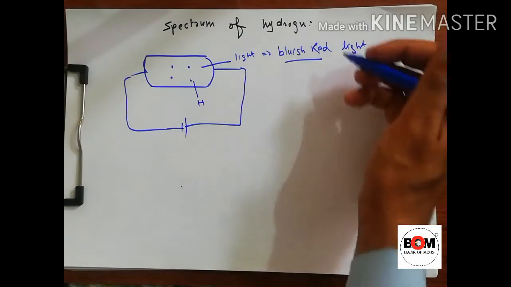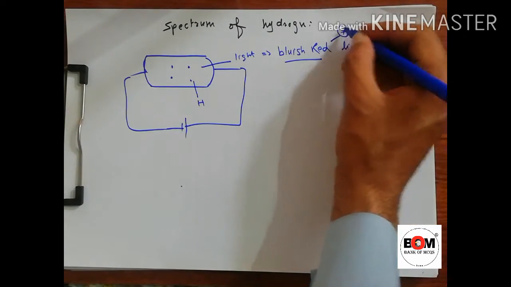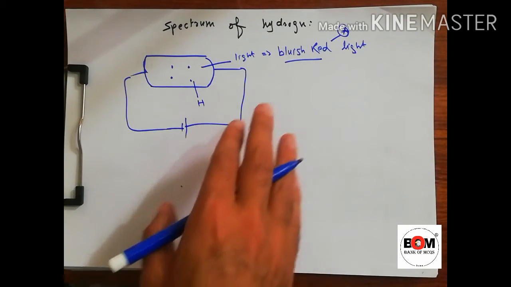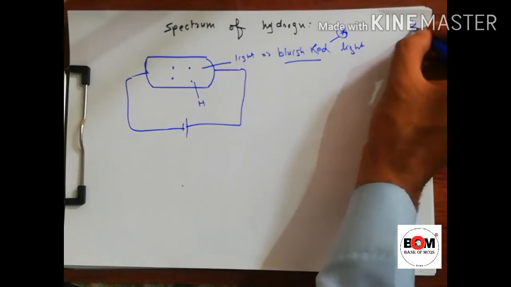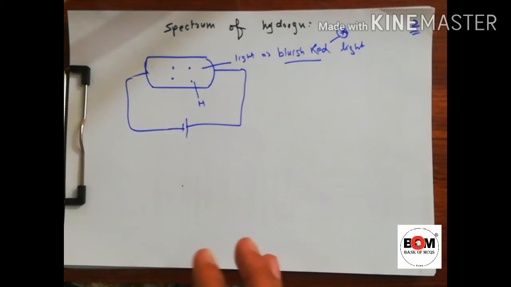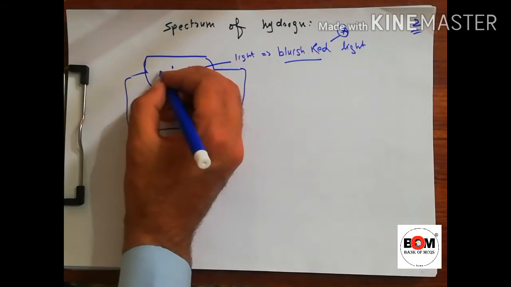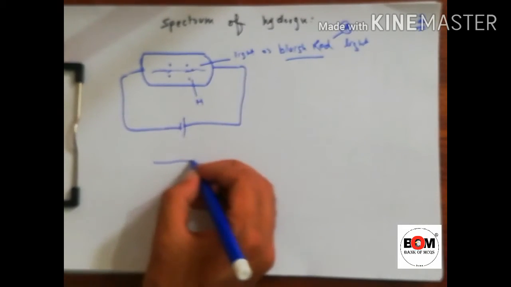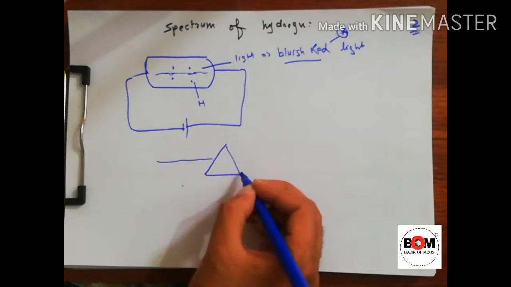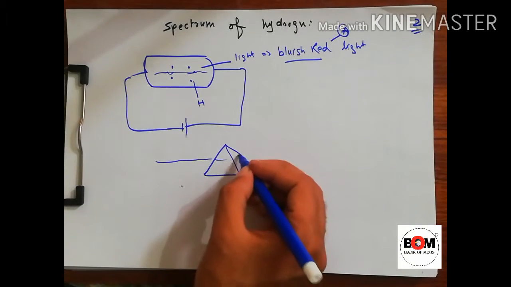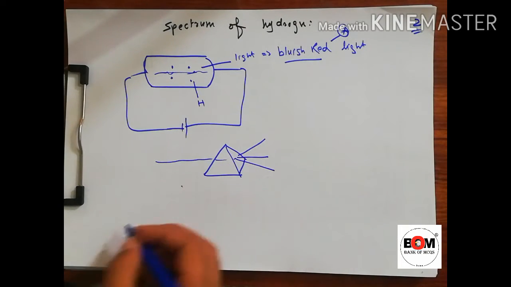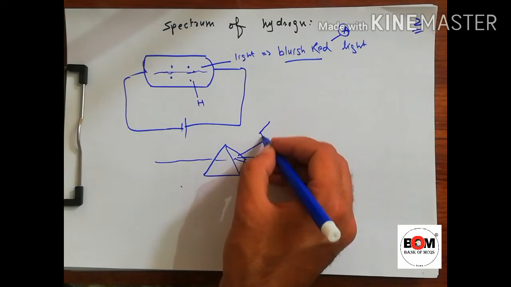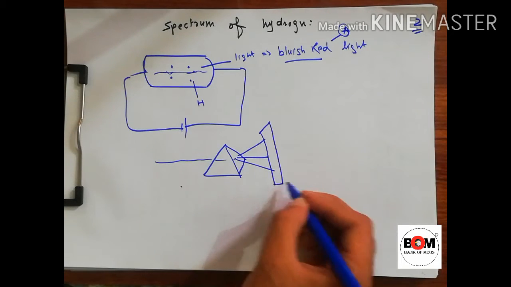This is important for the exam: hydrogen is placed in a discharge tube, so what color will be produced? It will produce bluish red light. If this luminous light is passed through a prism, it will give us a line spectrum in the visible region, infrared region and ultraviolet region. In which region?